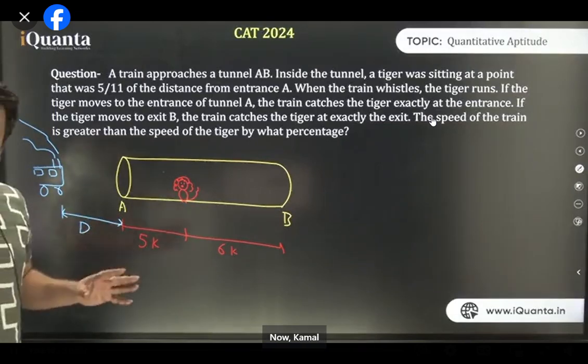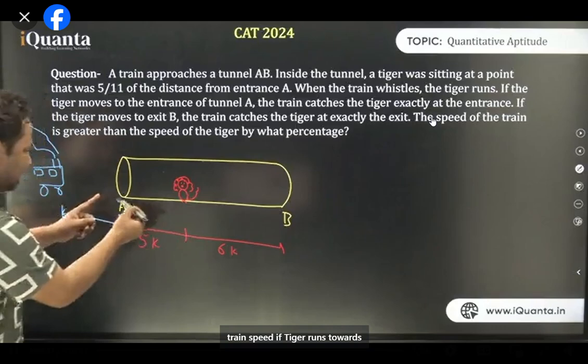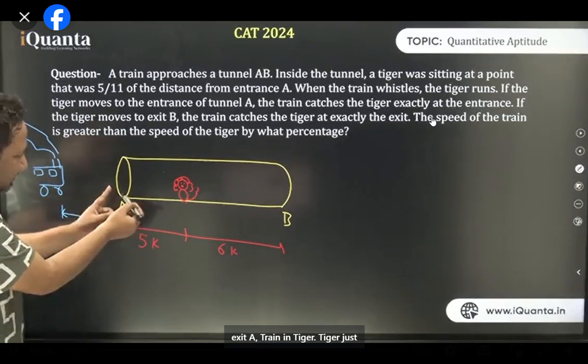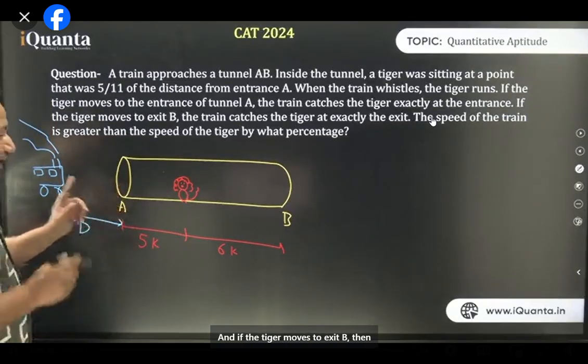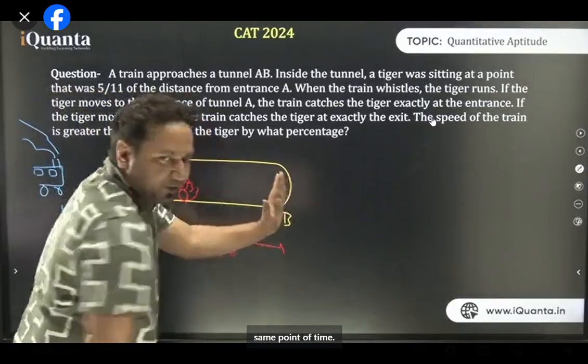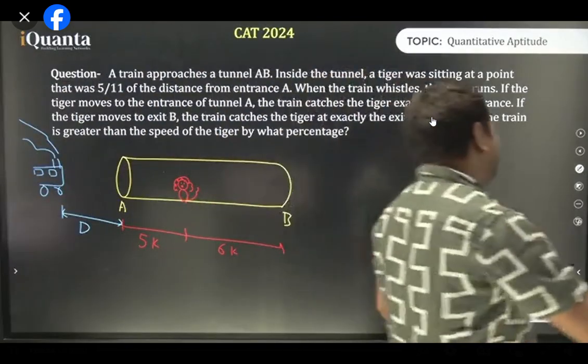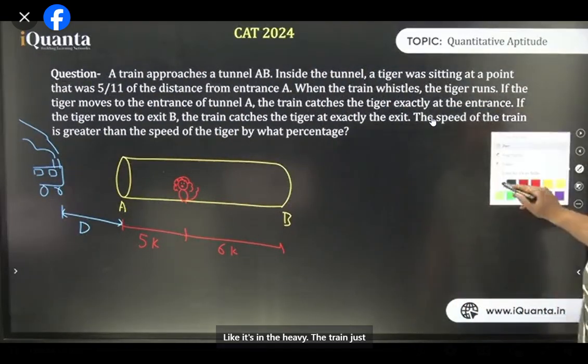कितनी कमाल की बात नहीं है? Train की speed इस तरह की थी, tiger की इस तरह की थी. If tiger runs towards exit A, train and tiger just misses the train and tiger is saved. And if the tiger moves to exit B, then also train and tiger reach here at the same point of time. That is what is called living on the edge. Clear? नहीं बच्चल, टाइगर मरेगा नहीं, टाइगर जस्ट बच जाएगा. टाइगर अभी जिंदा है. The train just misses the tiger.